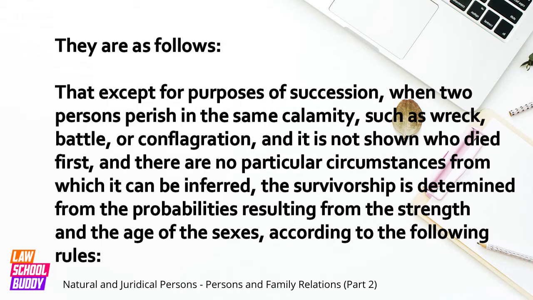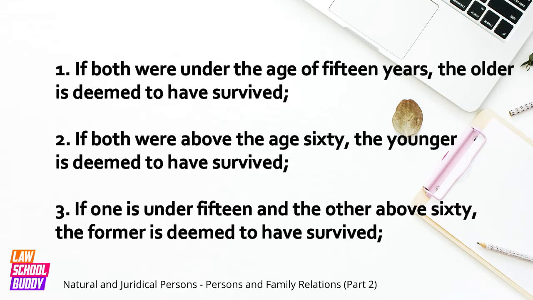wreck, battle, or conflagration, and it is not shown who died first, and there are no particular circumstances from which it can be inferred, the survivorship is determined from the probabilities resulting from the strength and the age of the sexes, according to the following rules. 1. If both were under the age of 15 years, the older is deemed to have survived. 2. If both were above the age 60, the younger is deemed to have survived. 3. If one is under 15, and the other above 60, the former is deemed to have survived.